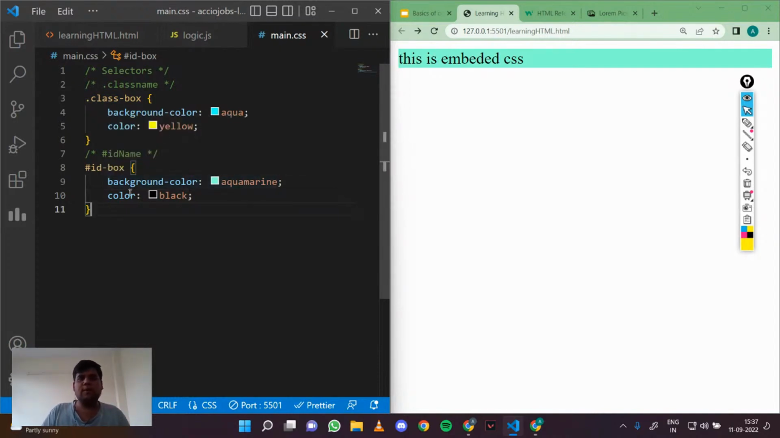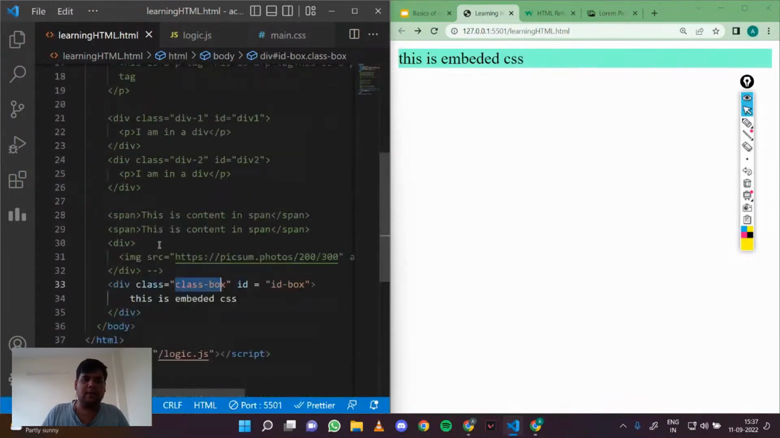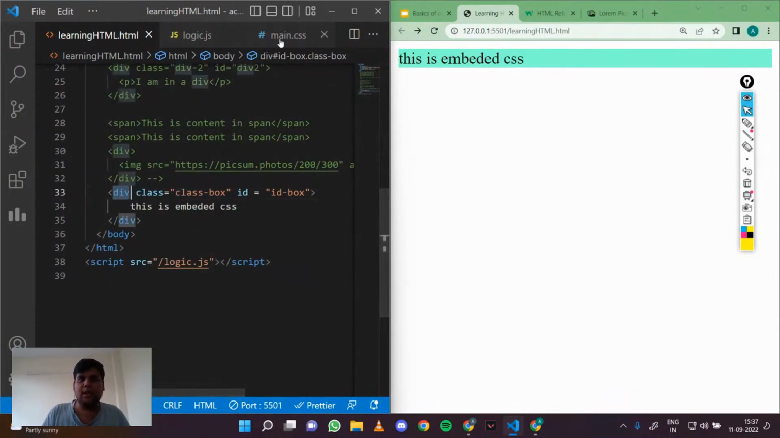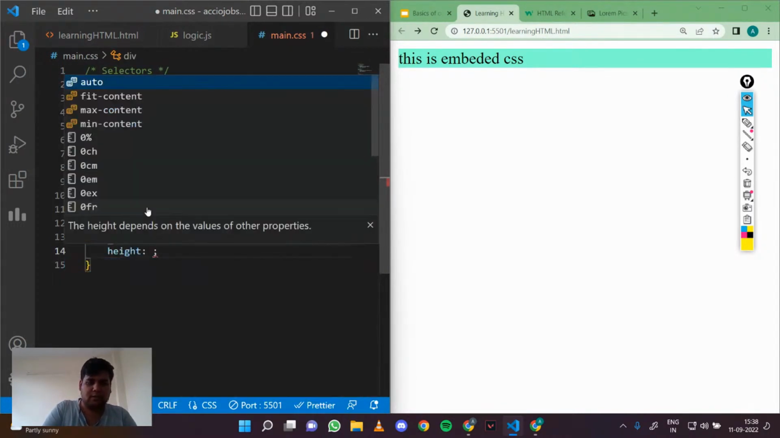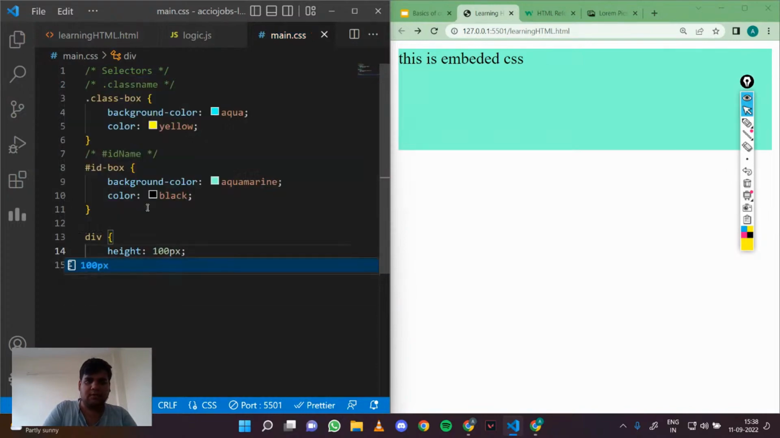And what if we want to query some element, right? Let's say we want every div to be a certain way. So we can just write that name and, let's say, height equals 100 pixels, right? So you see that the height increases for every div.